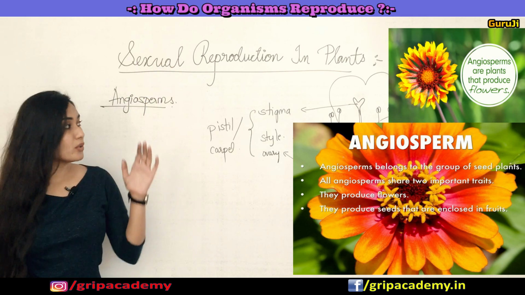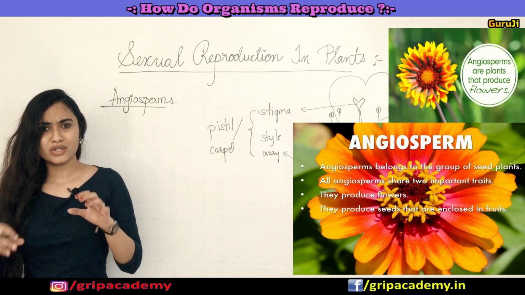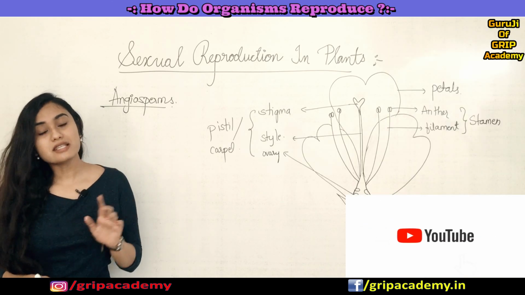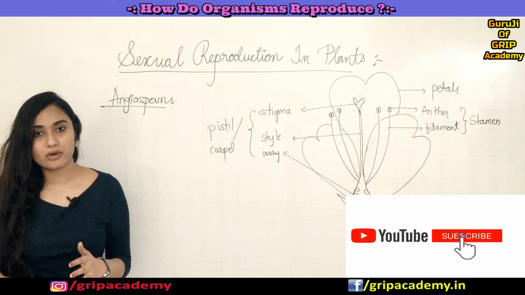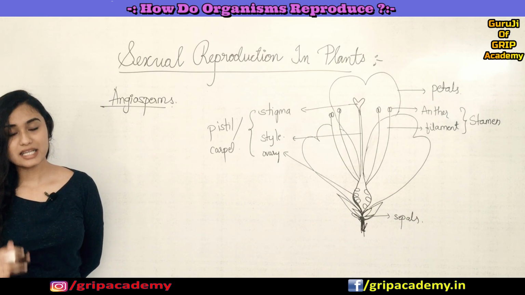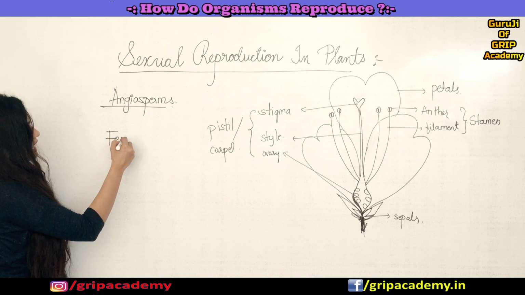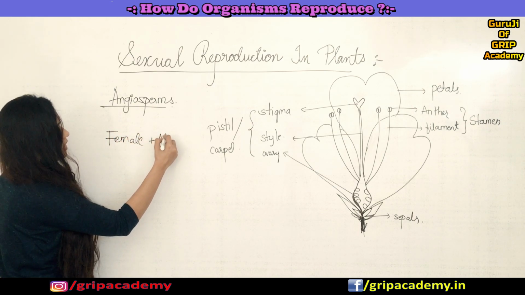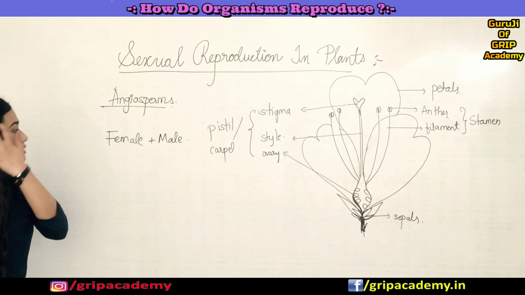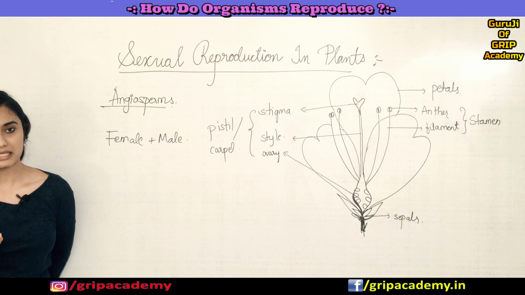Before going to sexual reproduction in plants in detail, you have to know some basics about sexual reproduction. Always remember that in sexual reproduction there is involvement of two organisms of two different sexes, one female and another male. Both will produce gametes.